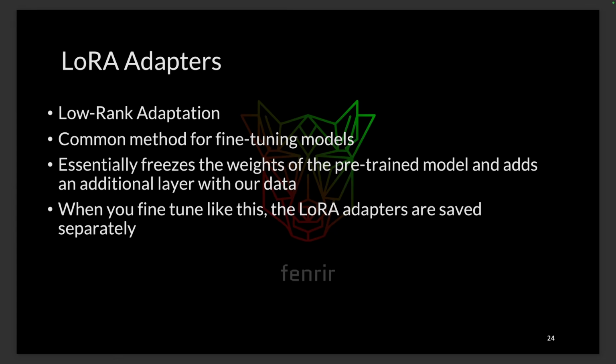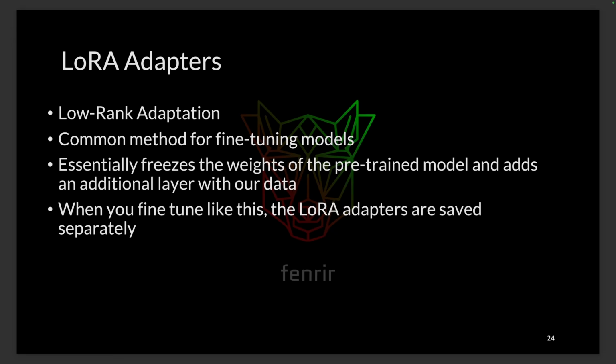LoRA adapters are kind of a separate thing, and by default they're saved on their own, just the adapters. So you can't take the LoRA adapters and perform inference on them. You need to merge the LoRA adapters with the base model, Llama 3.1 in this case.